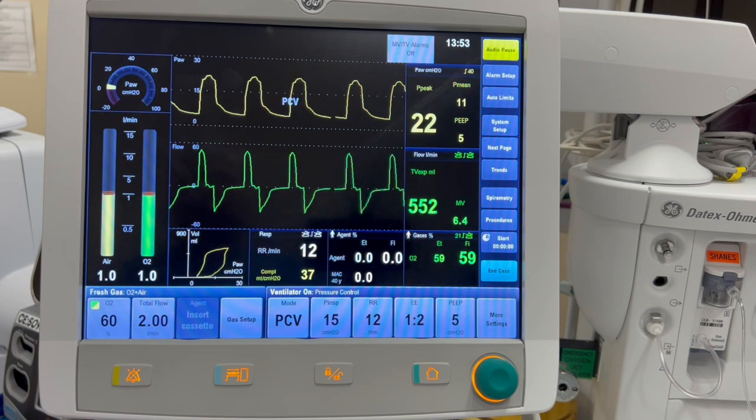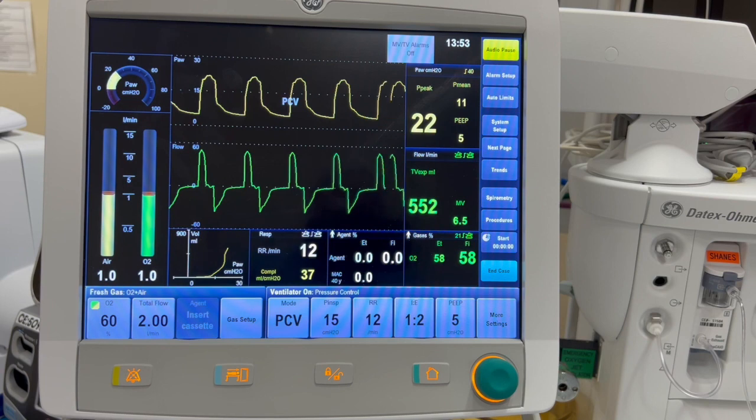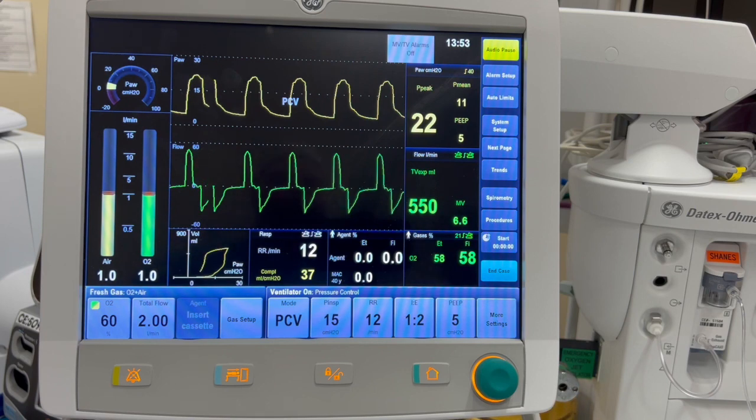Pressure control ventilation delivers decelerating flow breaths, which are like natural breaths and thus more efficient. Take a moment to observe the top pressure waveform pattern, which is more squared than the pointed volume waveform.